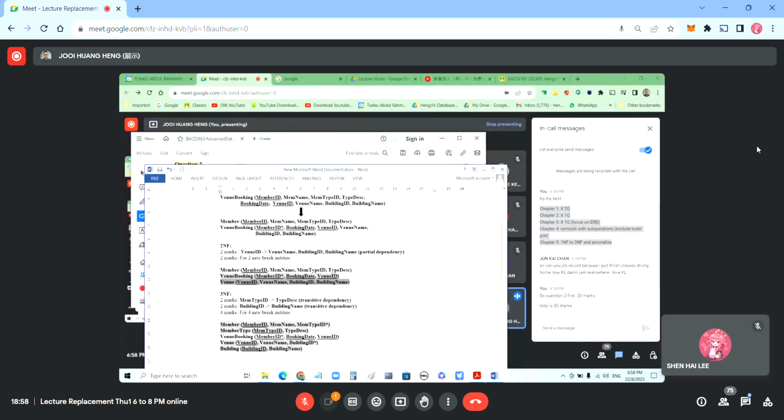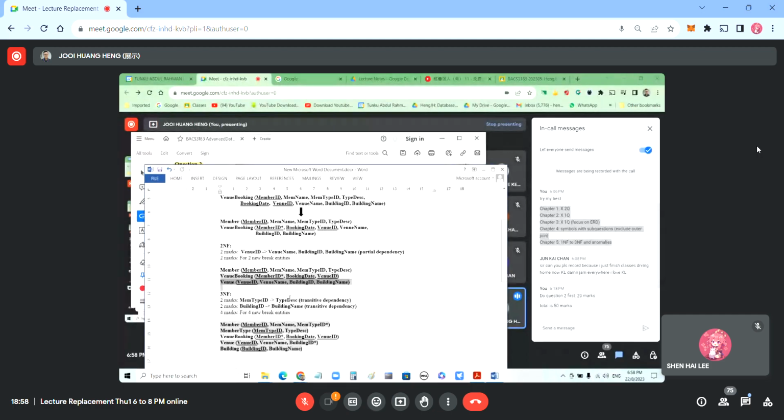This is a partial dependency, so you need to write this. You can see two marks there: one mark here and one mark there. Venue ID, venue name, building ID, building name, then bracket partial dependency: two marks. Then another table: two marks. So this is the second normal form: just take out the partial dependency into a single table.